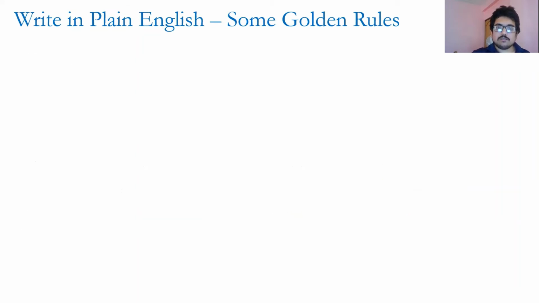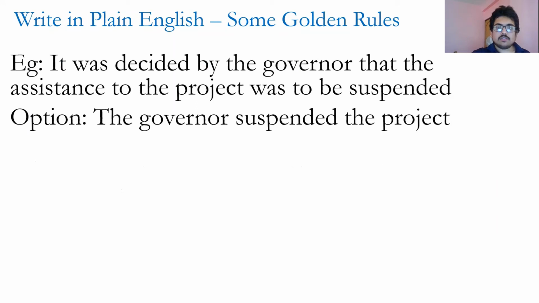Now I'll take you through some examples. For example, if you are writing in passive voice and longer sentences: it was decided by the governor that the assistance to the project was to be suspended. It is a long sentence written in passive voice. How can we reduce the number of words and also communicate the message in a simpler way? It is like, the governor suspended the project.